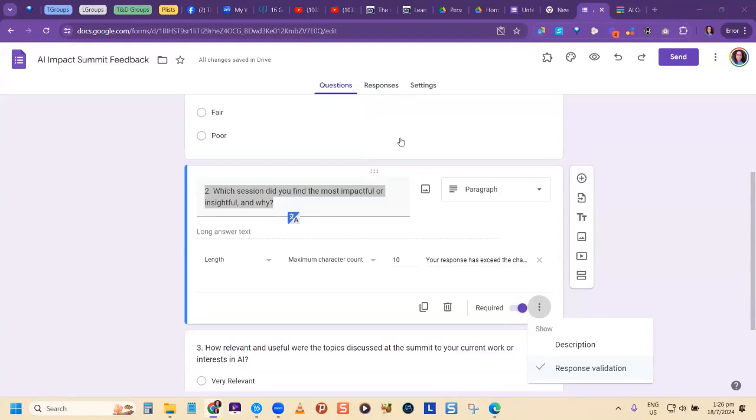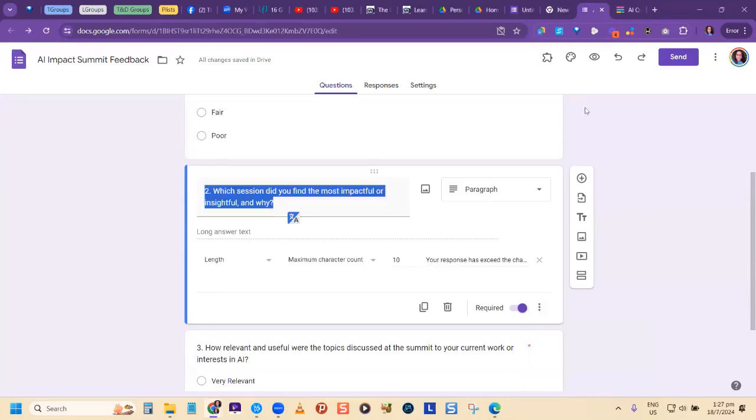Because no one can type. They're not allowed to type in anything. So they aren't restricted to a character. There's no validation. There's nothing that you can, the answer is already pre-done. All right. So they aren't allowed to give an input. Response validation can only be valid for the actual user input that they type in. So you're not going to have it for multiple choice, drop down. You're going to only have it for responses that the user actually types in. So I just want to make that clear.